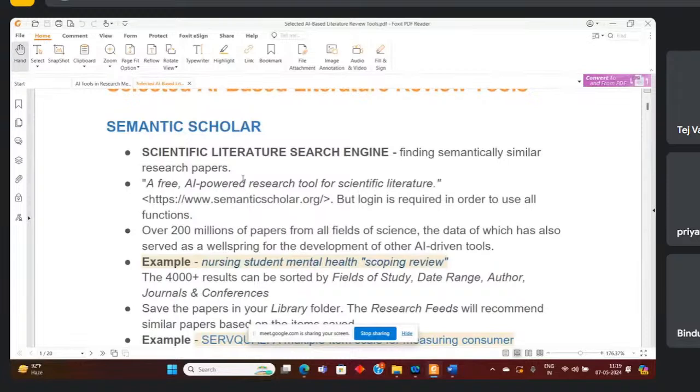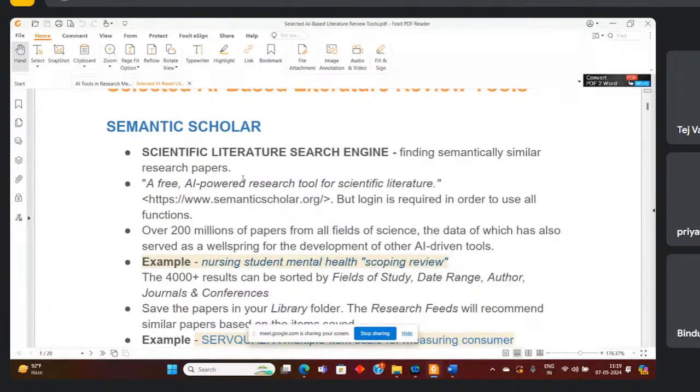Google Scholar cannot provide you a specific research paper on a specific topic. Might be they can provide you a single paper, but another relevant paper, once you try to find it, you cannot find it easily.